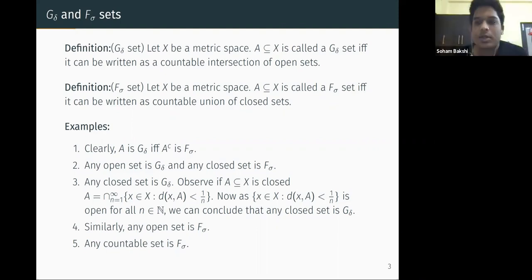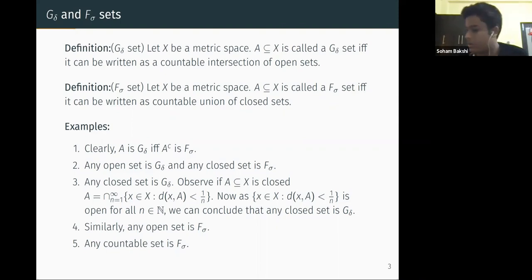A finite intersection of open sets must be open, but a countable one might not be open. So these are non-trivial sets; not all open sets are like that. Then we define F sigma sets very similarly. We take the sets which can be written as a countable union of closed sets, and we call them F sigma.